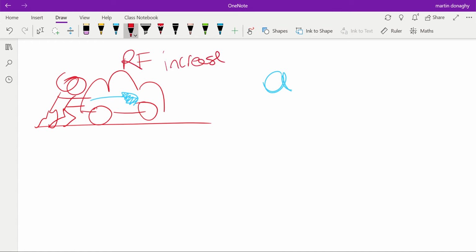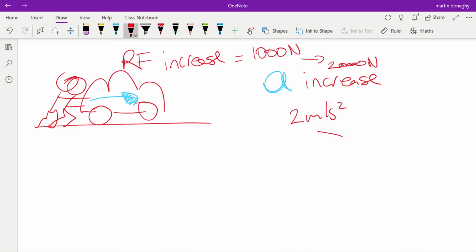What do you think happens to the acceleration? Well, it would increase as well. That's what Newton's second law says. It says resultant forces cause the object to accelerate, and if the resultant force is bigger, the acceleration is bigger. In fact, it goes further than that. It says if the resultant force doubles, the acceleration will double. So if this was 1,000 newtons and this was 2 meters per second squared, if we doubled that to 2,000 newtons, this would double to 4 meters per second squared.